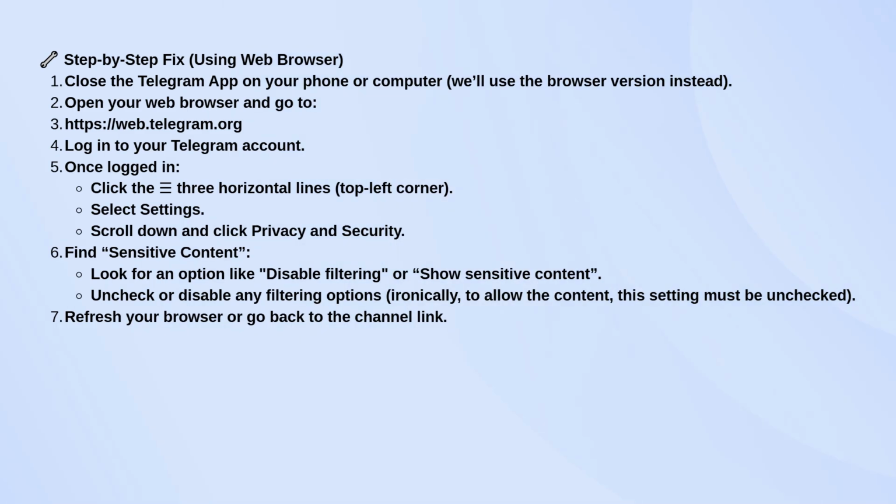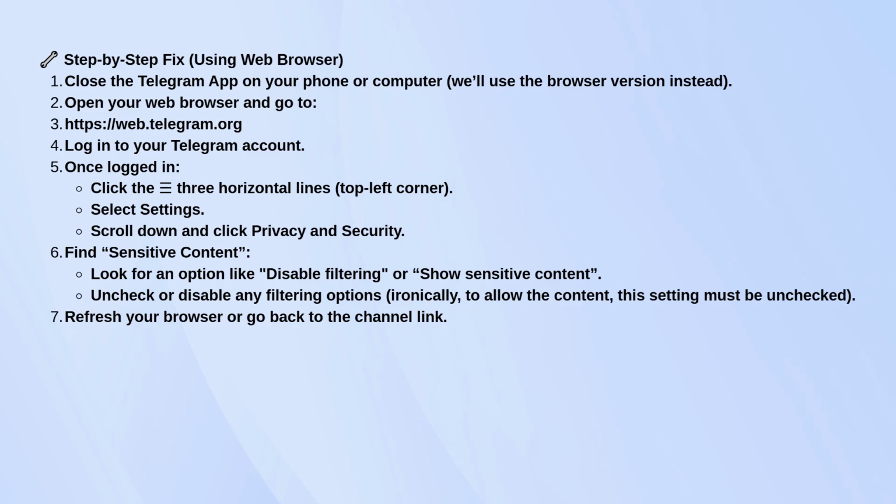Once you're in, click the 3 horizontal lines in the top left corner to open the menu, then go to Settings. Scroll down to Privacy and Security, and look for something like Sensitive Content. There should be an option that lets you turn off filtering, basically uncheck or disable it. That tells Telegram to stop blocking channels with adult or sensitive content.